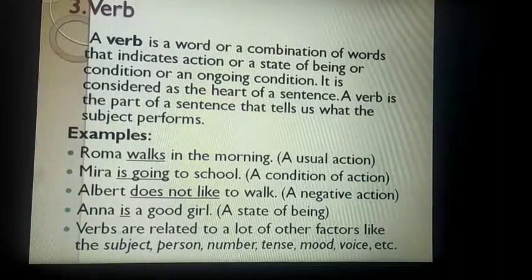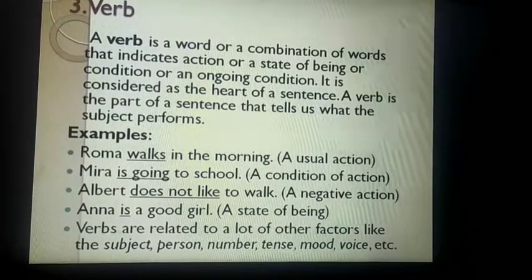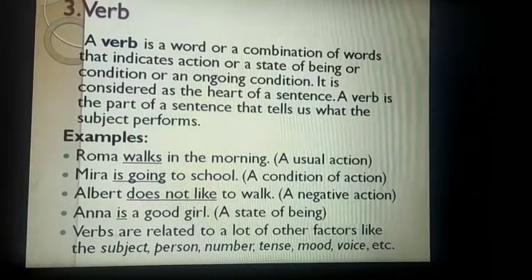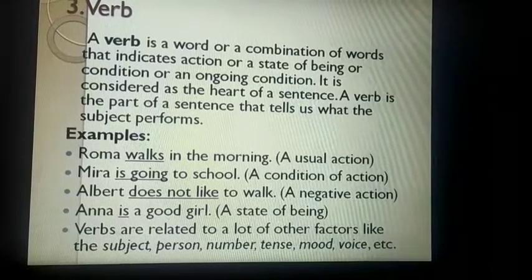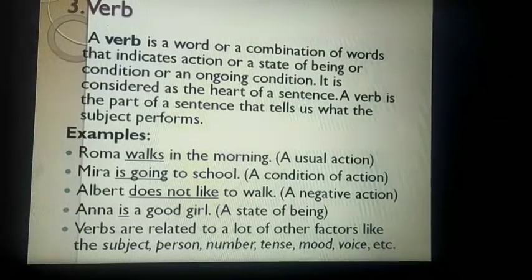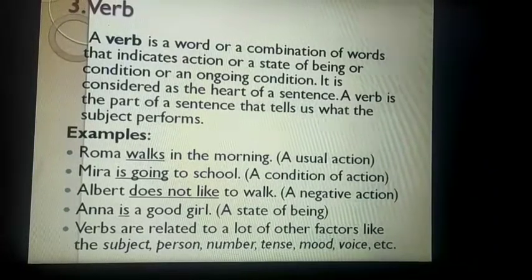Let us see, for example, the first one is Roma walks in the morning. It tells that it is a usual action. Normally Roma does this work. Second, Meera is going to school. Meera school jati hai, it is a condition. It's a condition of her action.